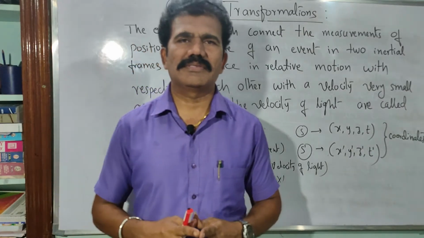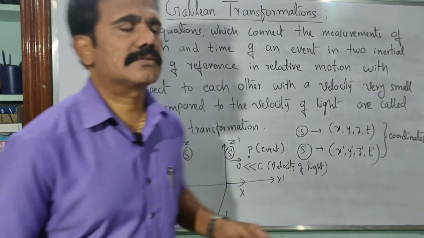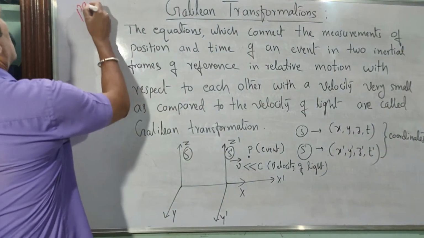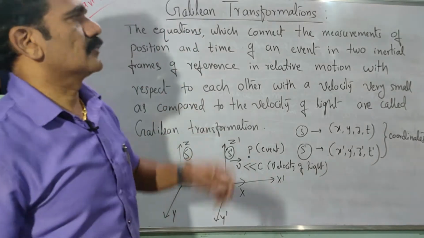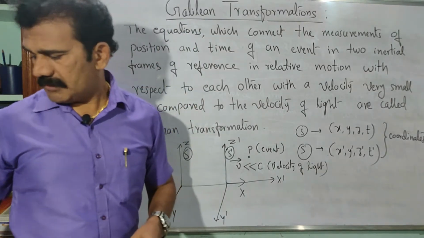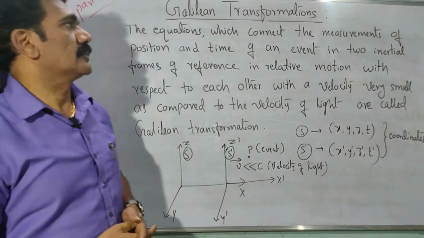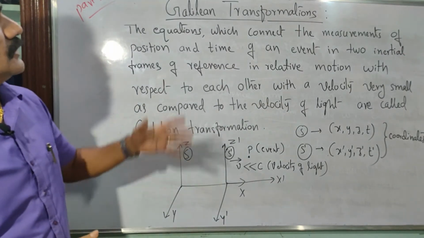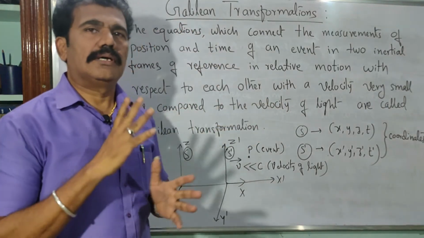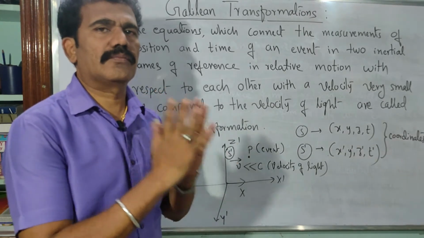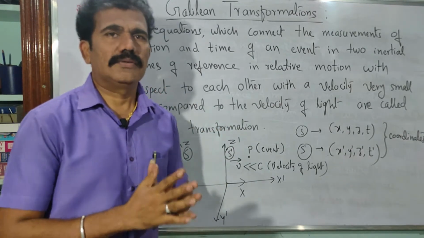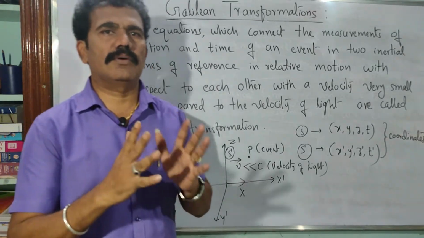Hi students, this is the second part. So now in this part 2, let us discuss the concept called Galilean transformations. Okay, so what do you mean by Galilean transformations? First of all, these are some kind of relations of the coordinates that you are measuring with respect to a particular frame of reference. In the last video we have already discussed what a frame of reference is.